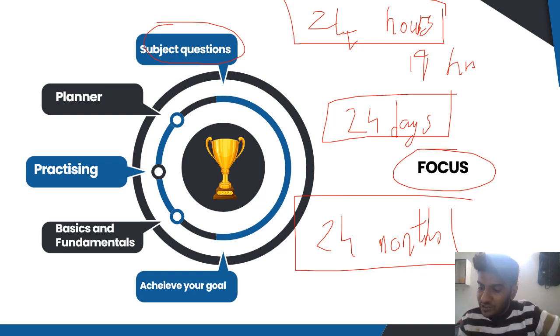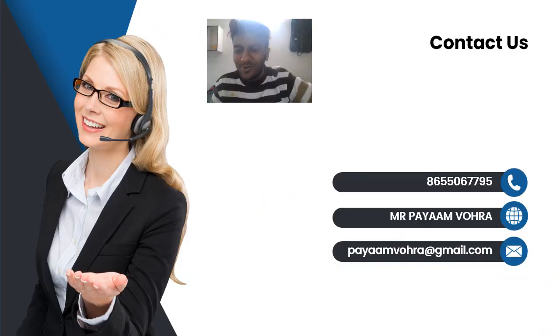If you're a working professional, you must know about this, because you need to plan your day, because you are working as well. How many hours are you giving for the day? 2 hours, 3 hours, 4 hours, 6 hours, etc. Practice the questions regularly. Make sure you keep on practicing, because practice is what is going to make you perfect. Have your basics and fundamentals very clear, and finally you'll be able to achieve your goal for sure.